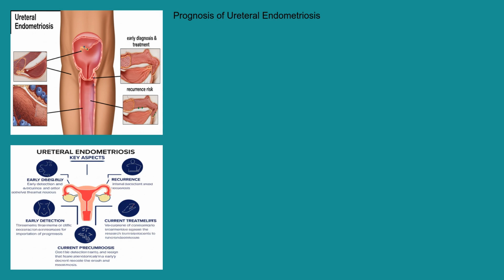The prognosis for ureteral endometriosis depends on the severity of the condition, the extent of kidney damage, and the effectiveness of treatment. Early diagnosis and treatment can often preserve kidney function and improve symptoms. However, recurrence is possible even after successful surgery. Ongoing monitoring and follow-up are essential to detect and manage any recurrence. Recent research is focused on developing more targeted therapies for endometriosis and improving surgical techniques to minimize the risk of complications and recurrence. Further research is also exploring the role of genetics and environmental factors in the development of endometriosis, which could potentially lead to new prevention strategies in the future.